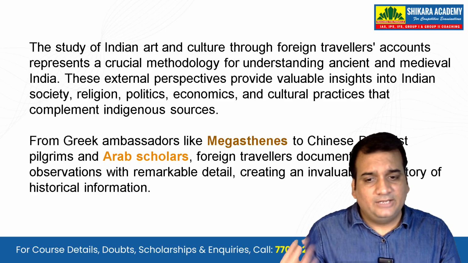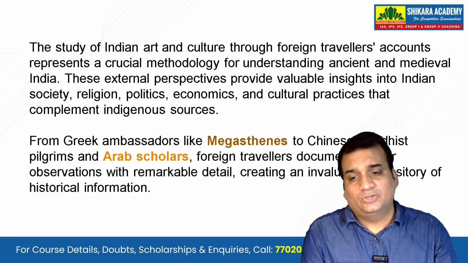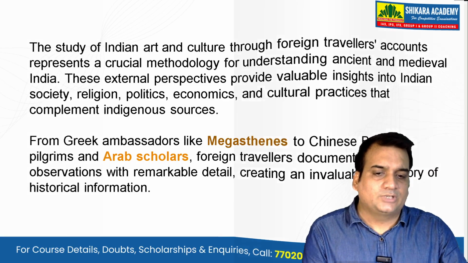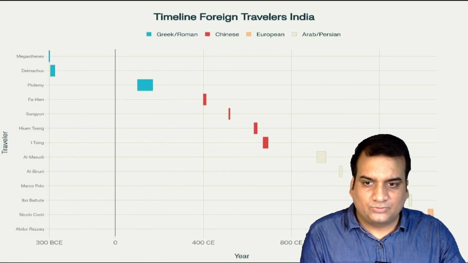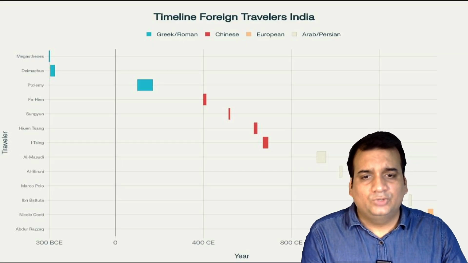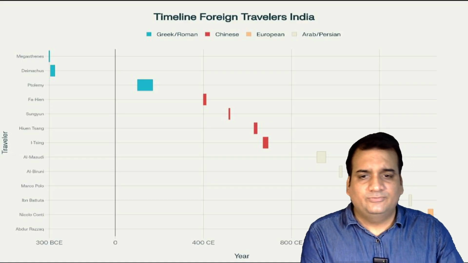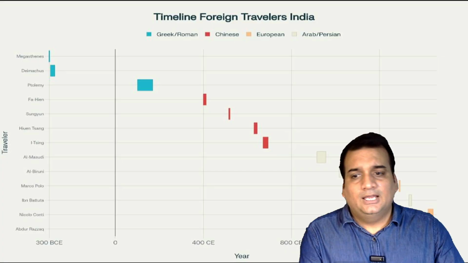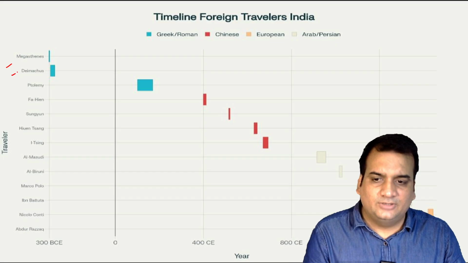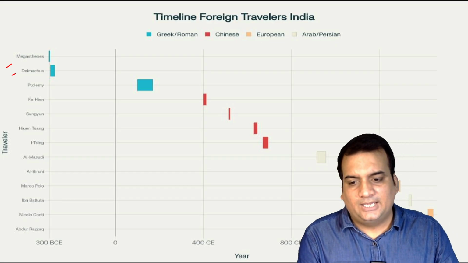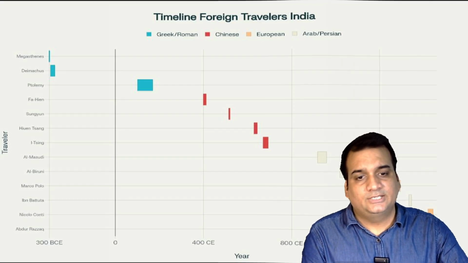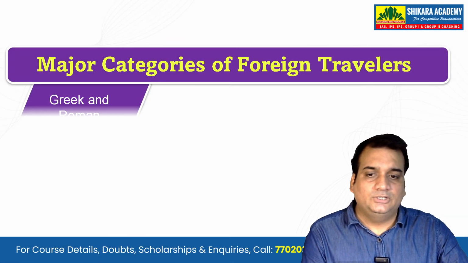Starting from the very first ambassador, who is considered to be the Greek ambassador Megasthenes, to the Chinese Buddhist pilgrims and Arab scholars, and also the others. In this table, we have tried to show you the timeline of the foreign travelers in India. We will start with the Greeks and Romans, with persons like Megasthenes and Deimachus, and then taking from Ptolemy, Fa-Hien to Abdul Razzaq, we'll see that these were some of the Greek, Chinese, European, and Arab-Persian travelers who visited India.